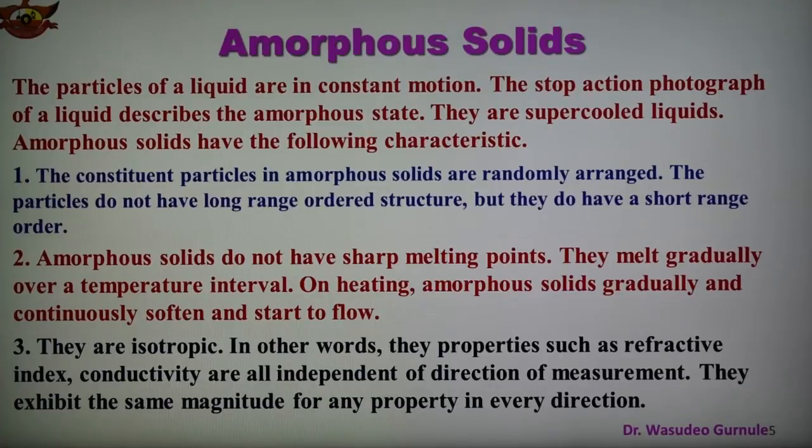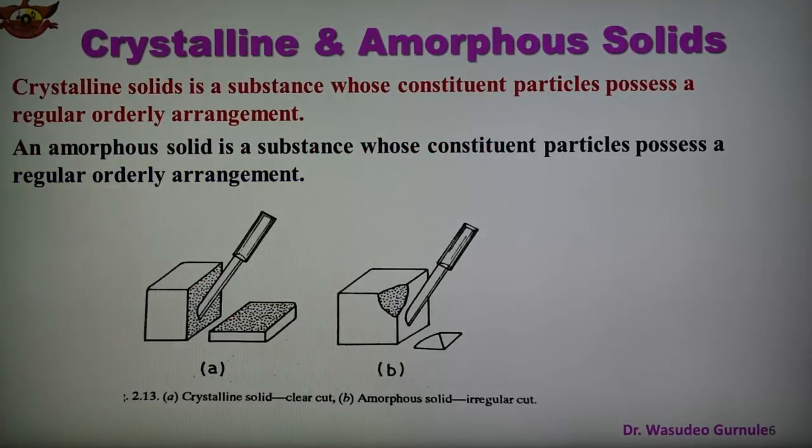So we can also discuss here what the differences are between crystalline solid and amorphous solid, which are shown in the next slide. Before that, see here, a crystalline solid is a substance whose particles possess a regular orderly arrangement. That we have seen. An amorphous solid is a substance whose constituent particles do not possess a regular orderly arrangement.